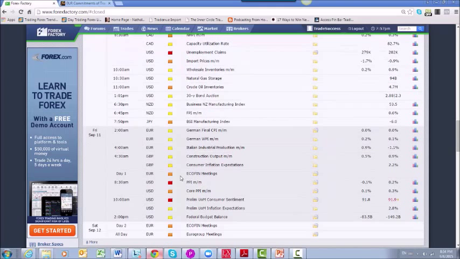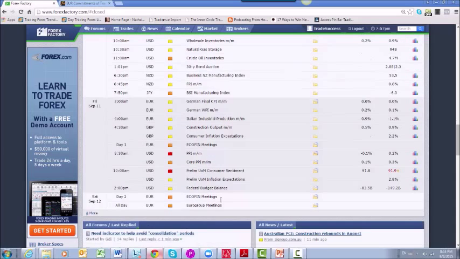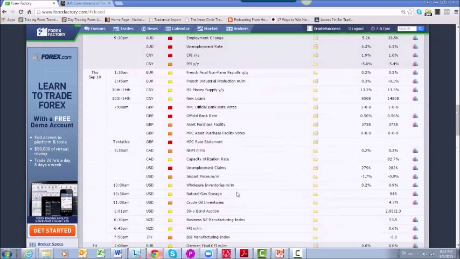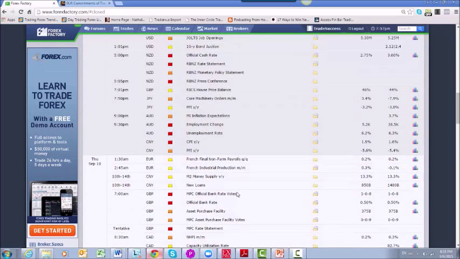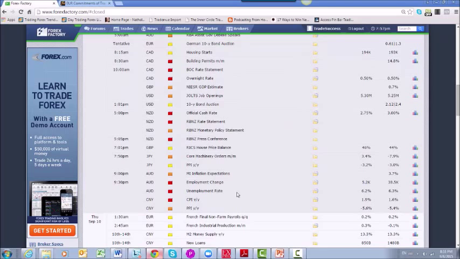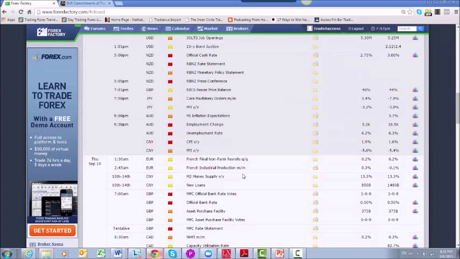On Friday, into the US session, we have the PPI number and then the core PPI number, and also at 10 a.m. Eastern, we have preliminary consumer sentiment numbers coming out. And then on Saturday, we have Eurogroup meetings. So overall, not a ton of data coming out as we have seen in recent weeks. However, there are some important data points that we want to be aware of as we trade this week.